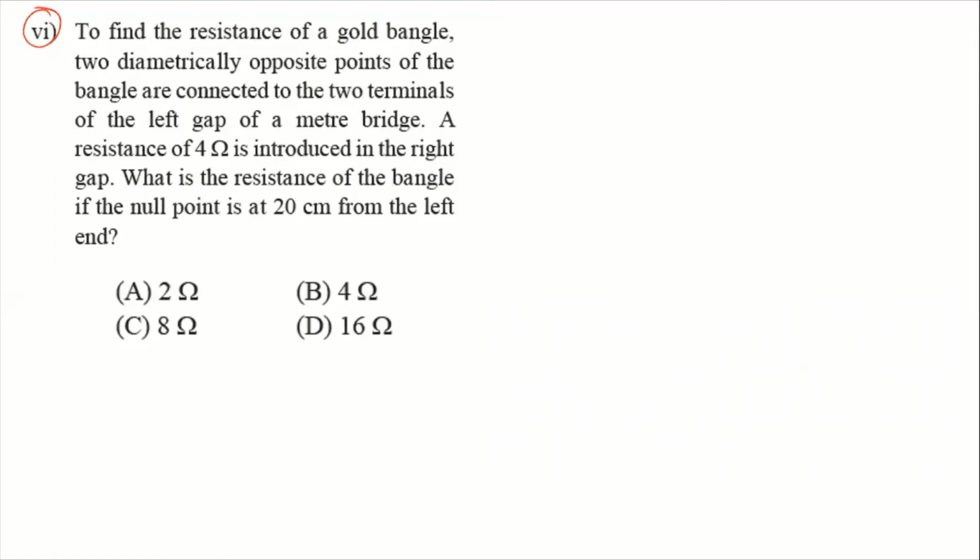To find the resistance of a gold bangle, two diametrically opposite points of the bangle are connected to the two terminals of the left gap of a meter bridge. The resistance of 4 ohm is introduced in the right gap. What is the resistance of the bangle if the null point is at 20 centimeter from the left end? So this is the question.